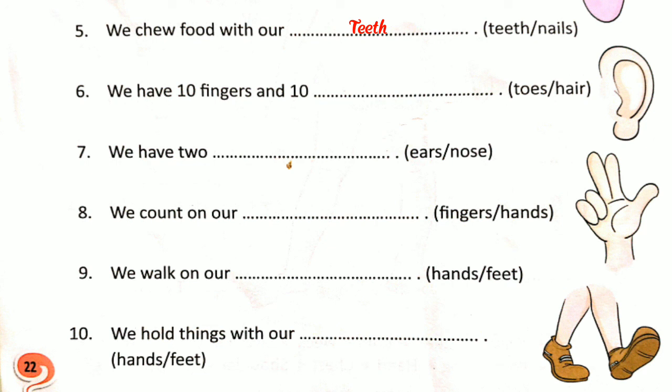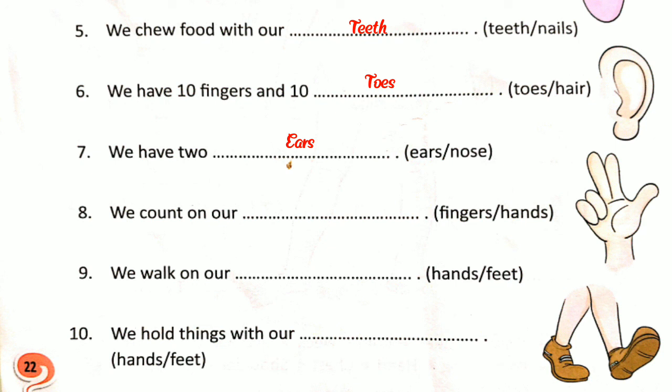Then number 6, we have 10 fingers and 10 toes. Now number 7, we have 2 blanks, ears or nose. We have 2 ears and we have 1 nose.